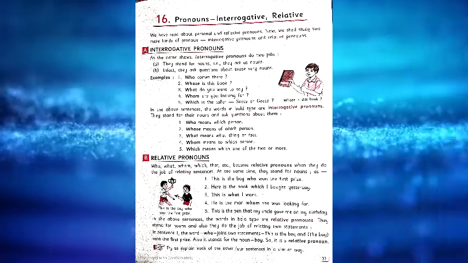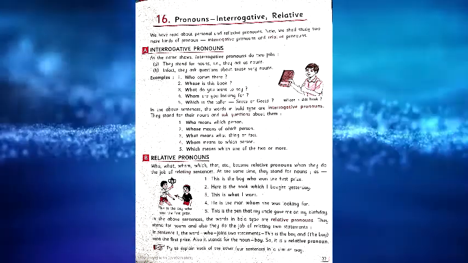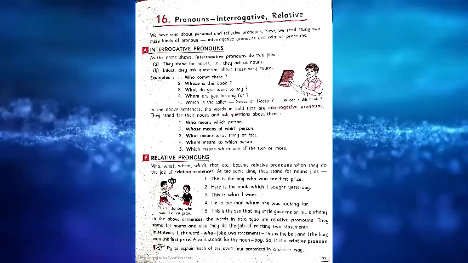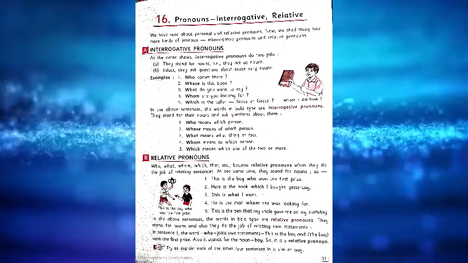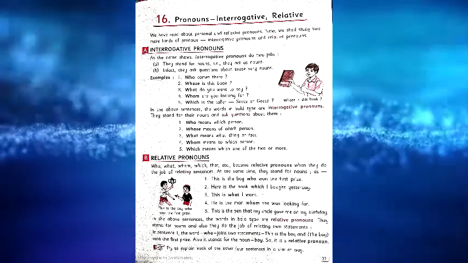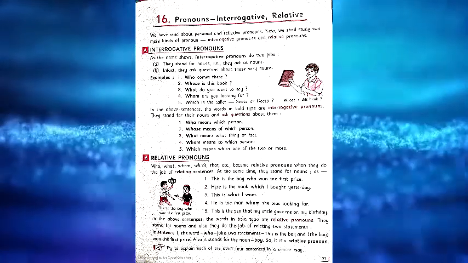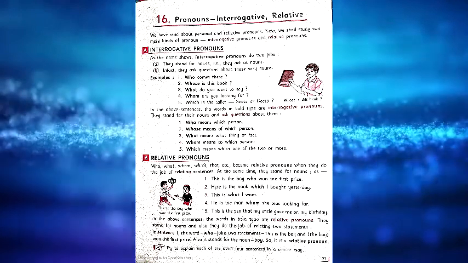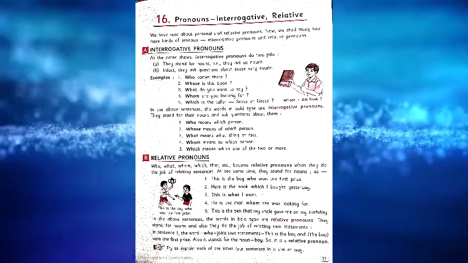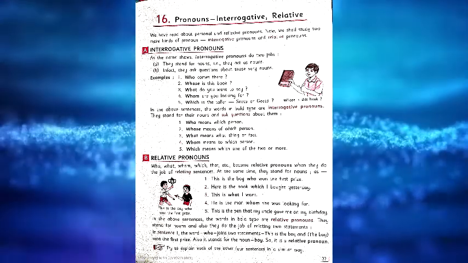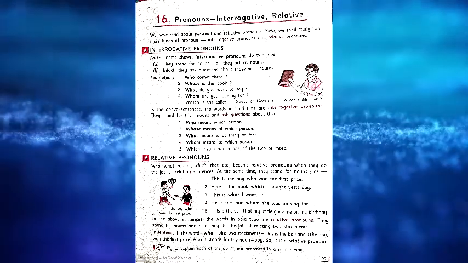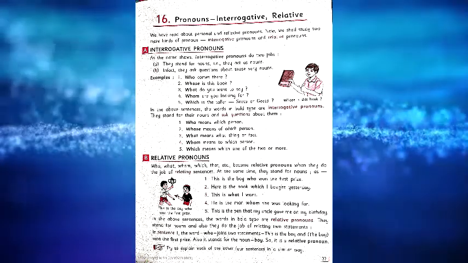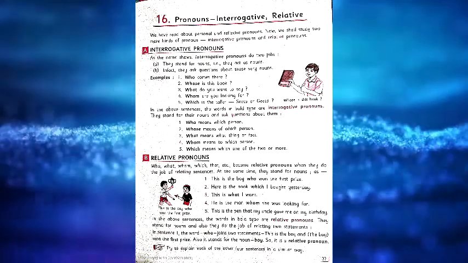In sentence 1, the word who joins two statements: this is the boy, and the boy won the first prize. The relative pronoun who relates two sentences, and it also stands for a noun, boy.